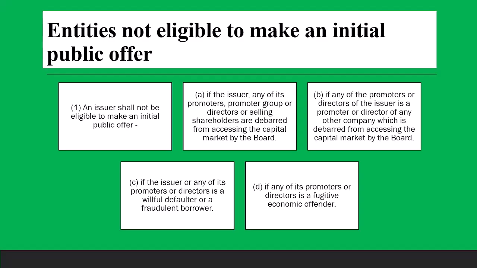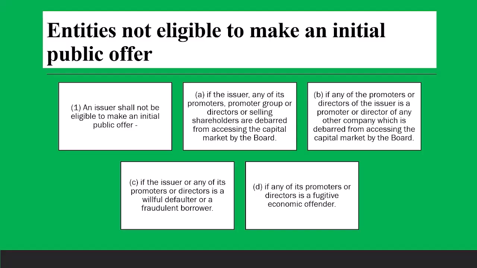Vijay Mallya cannot raise money through an FPO or an IPO. If any of the promoters or directors is a fugitive economic offender, like Vijay Mallya, who has been declared a fugitive economic offender, and many other people, these people will not be allowed to raise money.